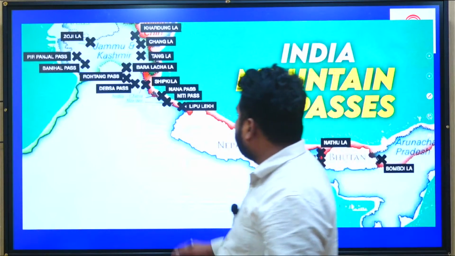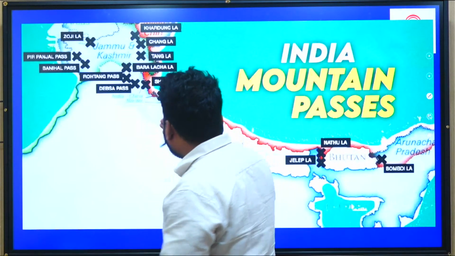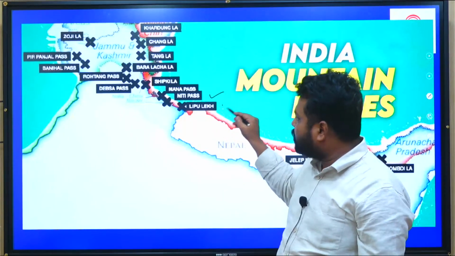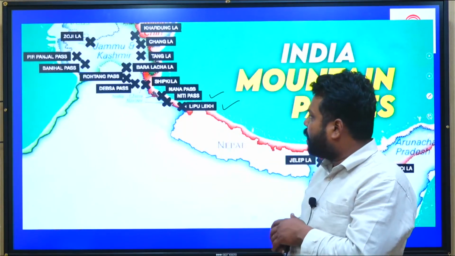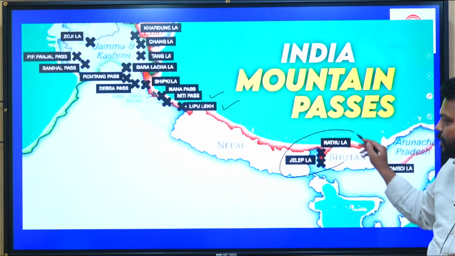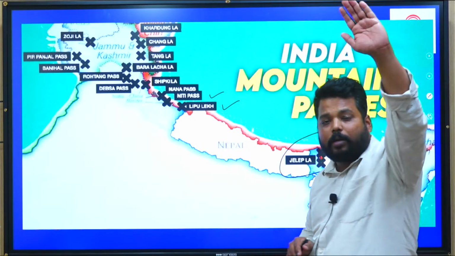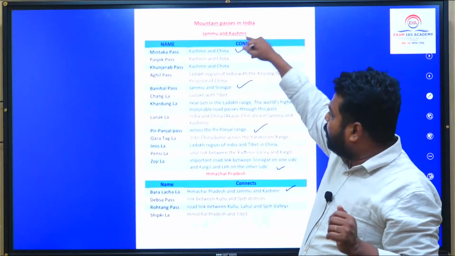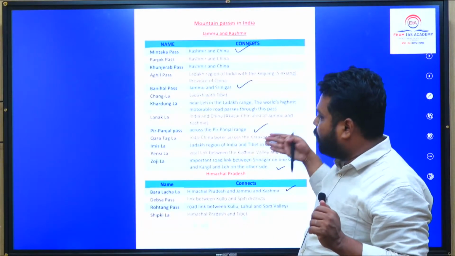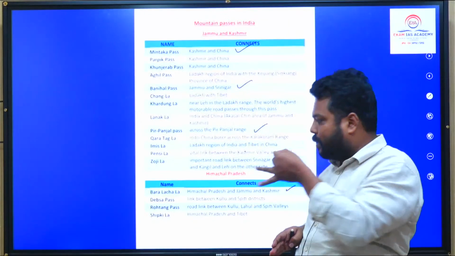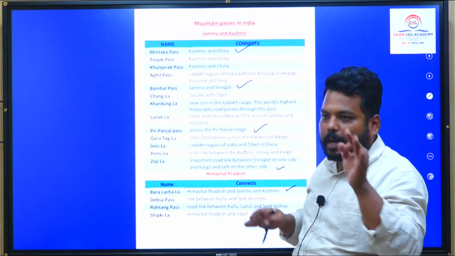See, I have shown you already these passes. And coming to the Uttarakhand region, we have Niti Pass and Lipulekh, which are two important passes located here. And coming to Sikkim, we have two passes again. See, apart from the 7 which I have said: Mintaki Pass, Banihal Pass, Pir Panjal Pass, Jojila Pass, and in Himachal Pradesh Baralapchala Pass, Rohtang Pass and Shipkila Pass.